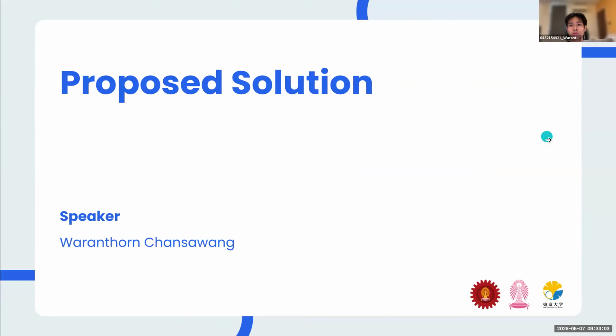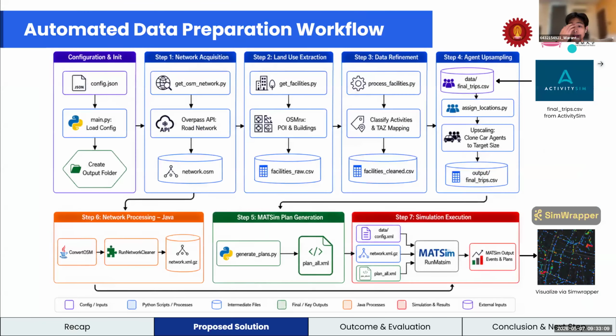Moving on to our solution, we have developed an automated data preparation workflow to streamline the process. The workflow consists of 7 main steps. We begin with configuration and initialization, where a single config.json file drives the entire process.